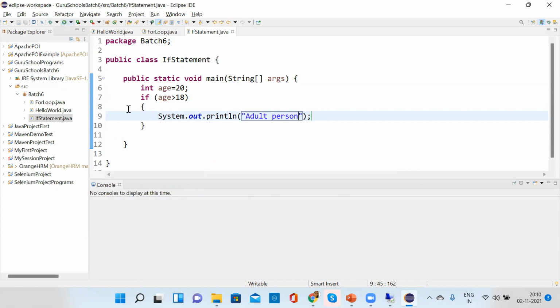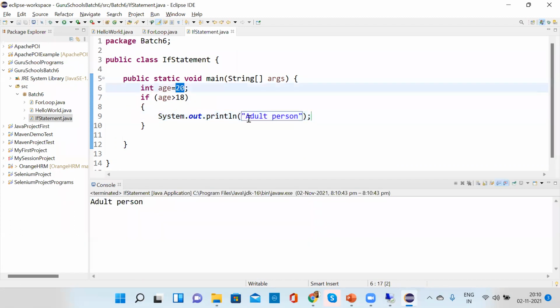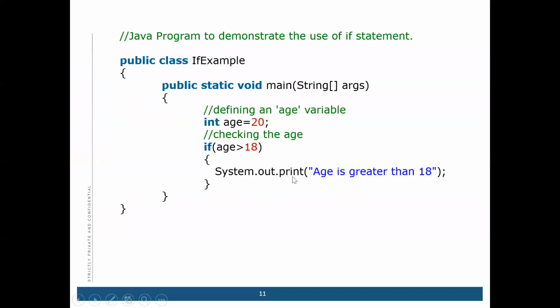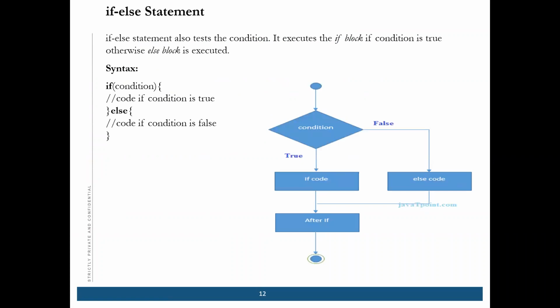Okay, so this is hard coding we are doing currently. I will tell you how to use Scanner also, later, but first we will complete all the statements. So for the if condition, if it is true, it will enter into the condition. Else, if it is false, it will go to the else condition. So this is called an if else statement.